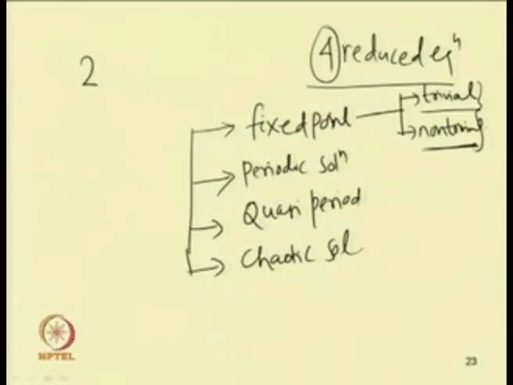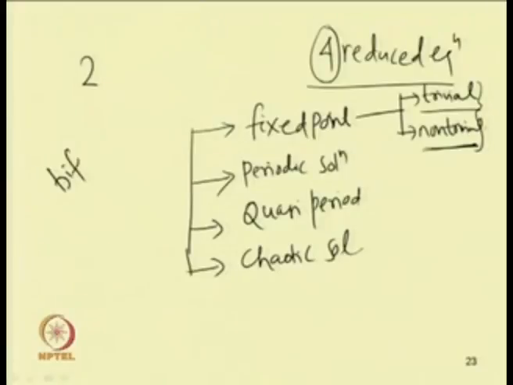As we are going to get multiple solutions, unlike in the case of a linear system where we get a single solution, in the nonlinear case we will get multiple solutions, and in these multiple solutions, by changing the stability of the solution, one can obtain different types of bifurcations.